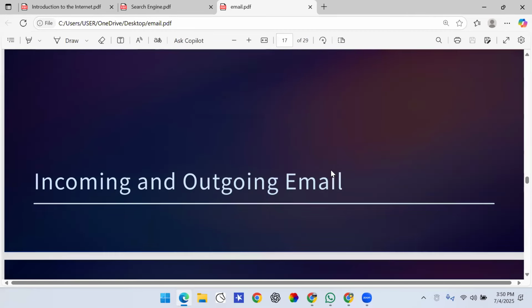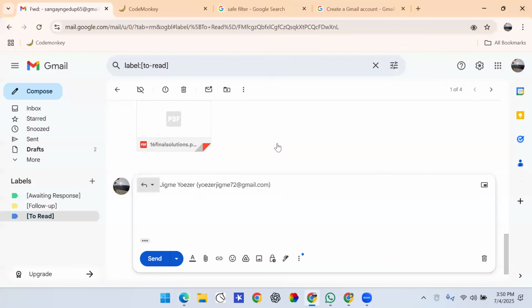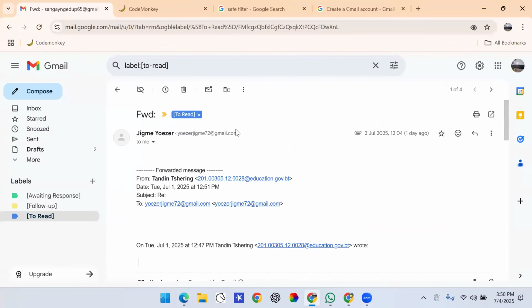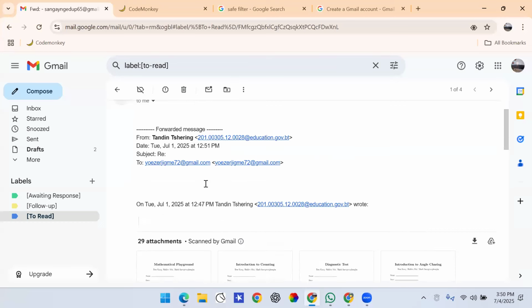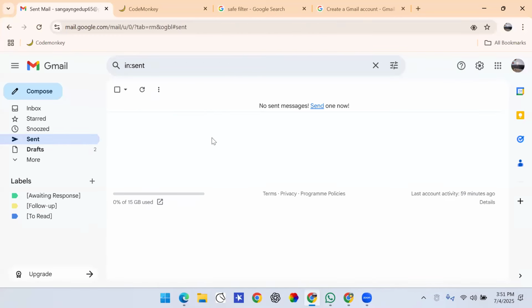So what does an incoming and outgoing email mean? The one that I showed you right now is an example of an incoming email. So this is the inbox. The emails that you have here will all be incoming emails. However, if you press on Sent, S-E-N-T, over here, it will show the emails that you have sent to your other friends, right? But I have not sent to anyone, so you cannot see it here right now.